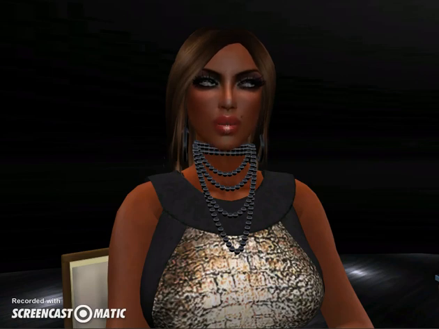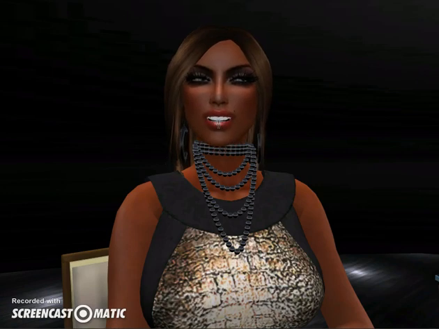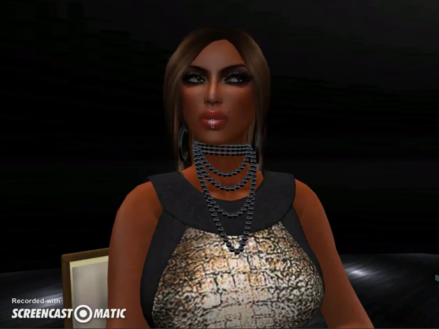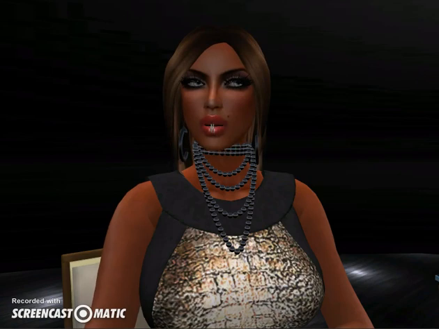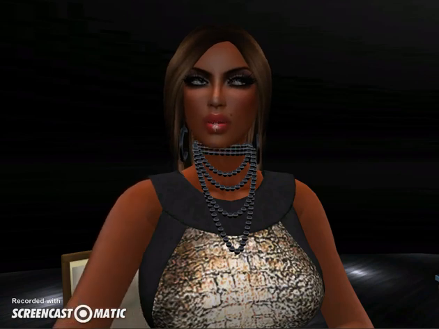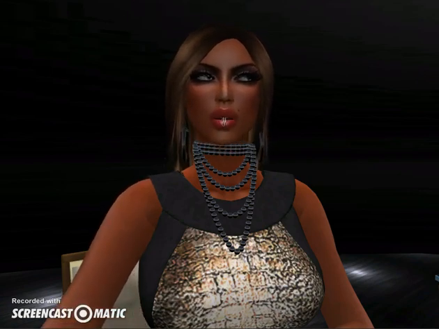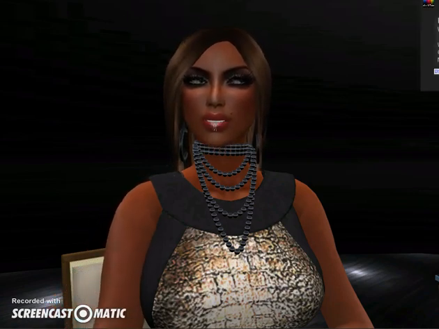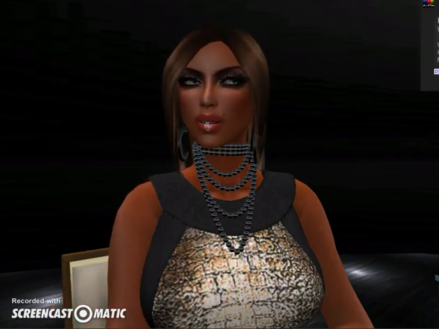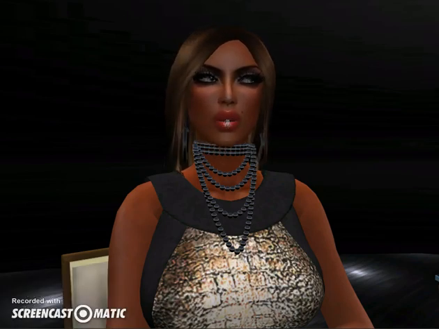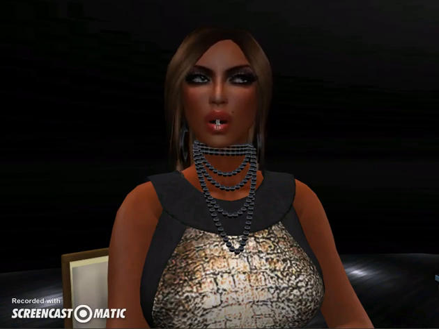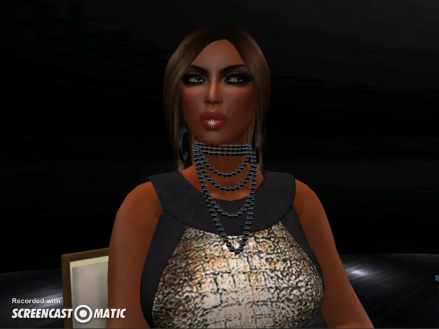But you will limit yourself if you're only doing that. It takes a lot of time to read all those profiles. A lot of people don't have their groups shown. In my profile, for example, I only mainly have the groups that I lead showing in my profile, and maybe 2 more, but I belong to other groups as well in Second Life. So I think a lot of people do not have their groups shown, or if they do, they're not showing you all of their groups. So I don't think that that's always going to be the best option for you in learning the different groups that you could belong to in Second Life.